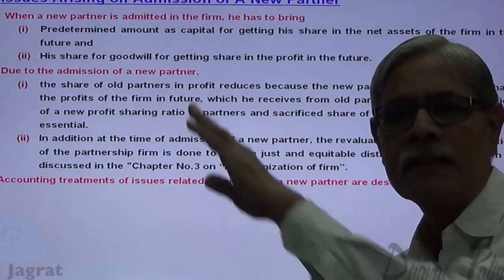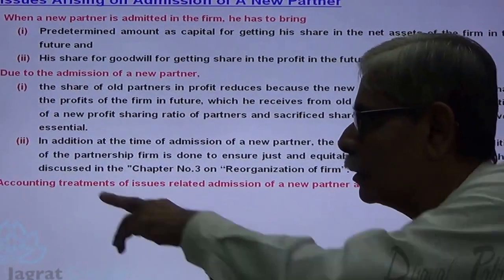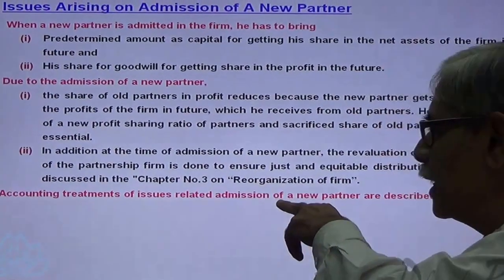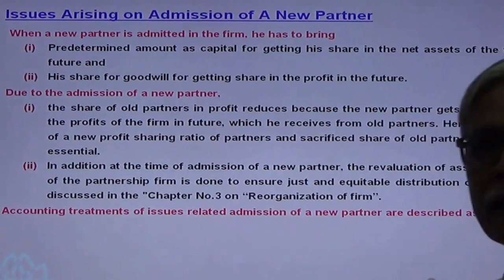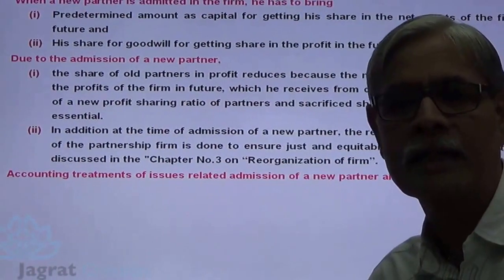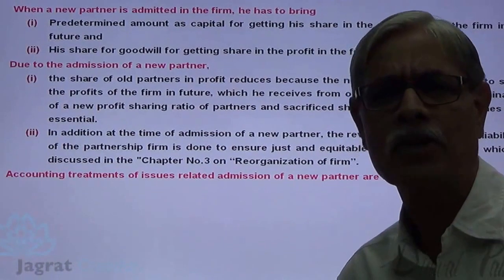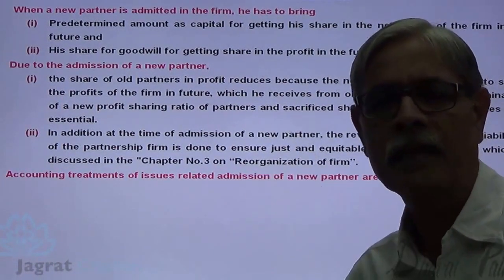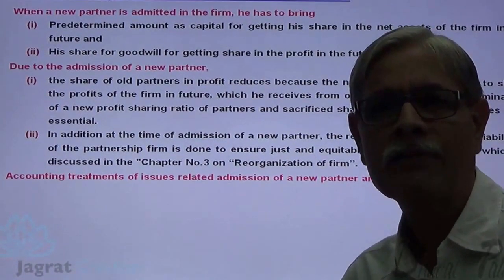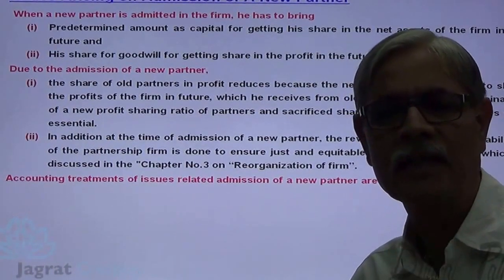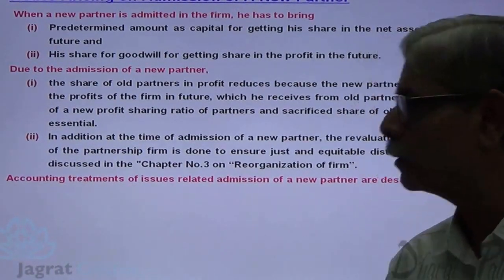Now, on the basis of this discussion, the accounting treatment of the issues related to admission of a new partner can be described as follows. So these are the various points that occur at the time of admission of a partner. On the basis of that, these are the theory matters that we should learn for this chapter.